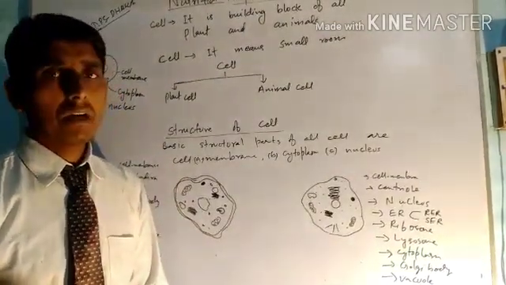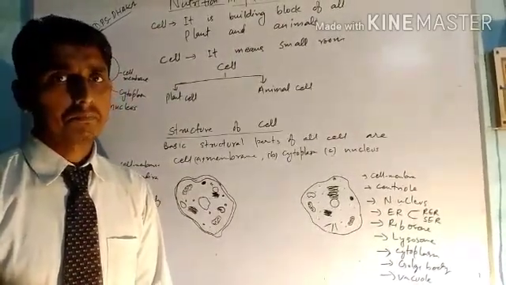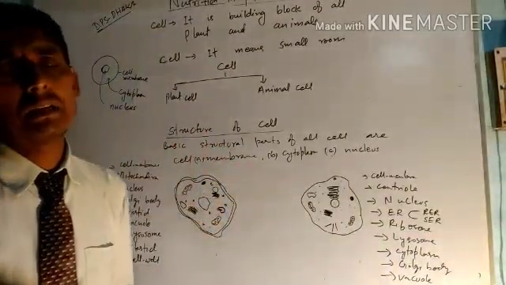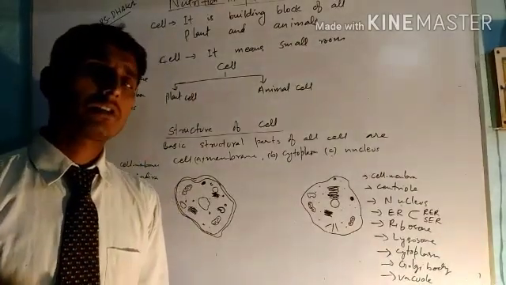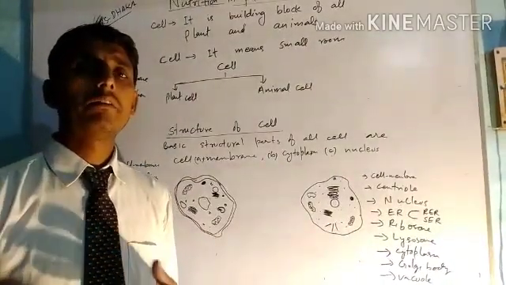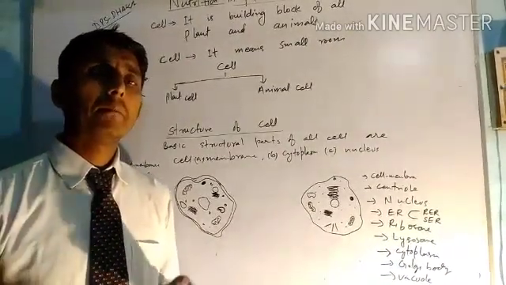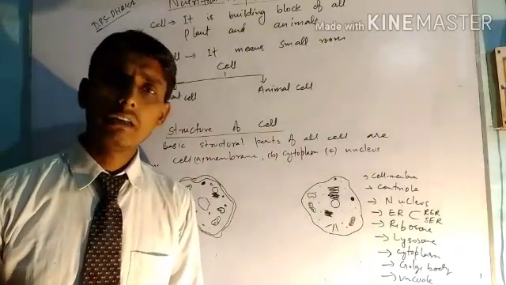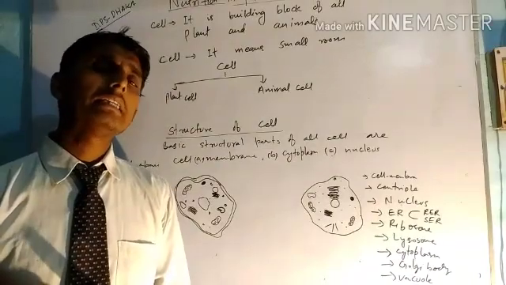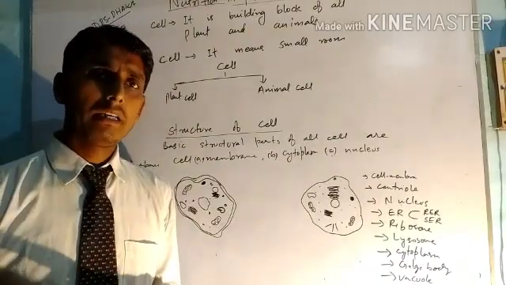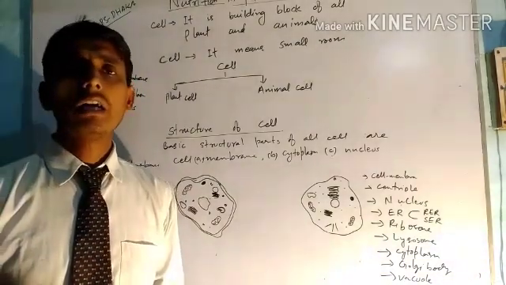In this lecture we have to deal with the topic, that is cell. All the plants and animal bodies are made up of cells. Cell is the basic structural and functional unit of all life forms. All living things, whether plant or animal, are made up of a small unit that is called cell. We know that our buildings are made up of a small unit, that is brick. Similarly, any organism's body is made up of a small unit called cell.